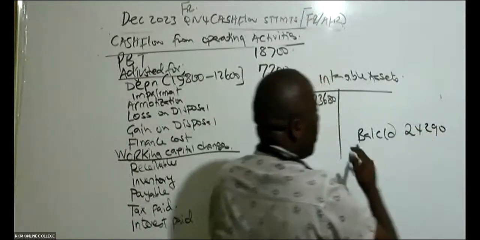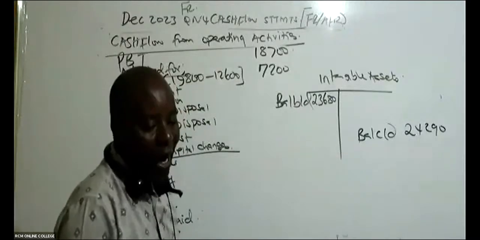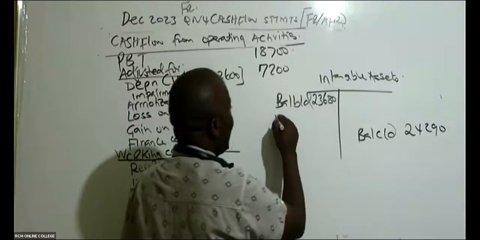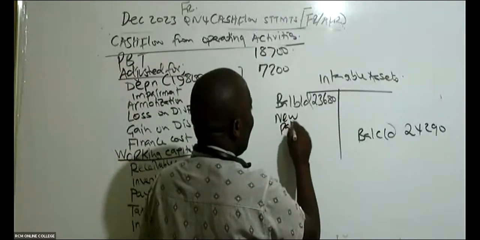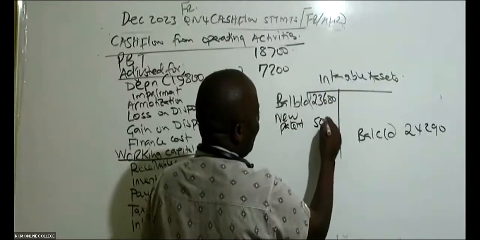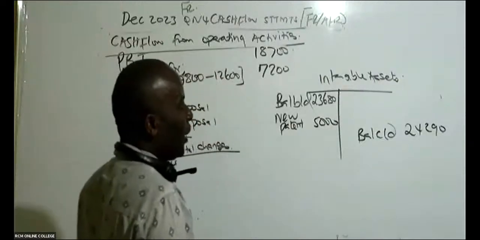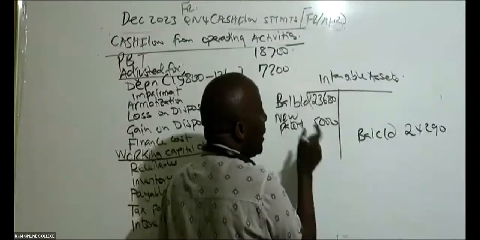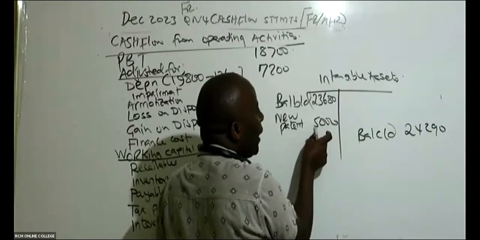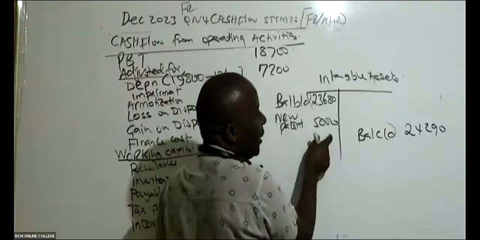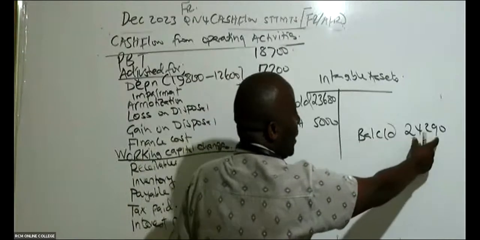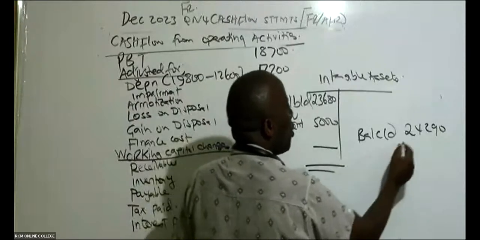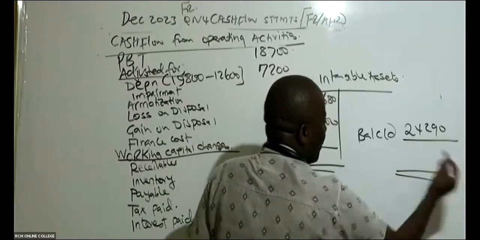24,290. And then I'm told that within the year, we acquired some intangible assets. So we acquired a new patent. A new patent in terms of thousands was 5,000. So you can see, ladies and gentlemen, by the end of the year, my intangible assets should be 28,680. But here I can see it has reduced. So the reduction must be what was amortized.